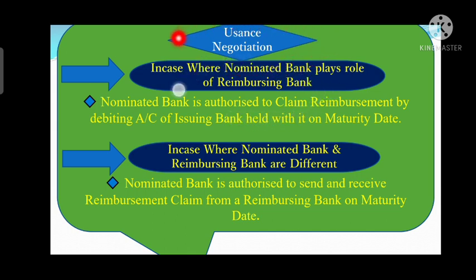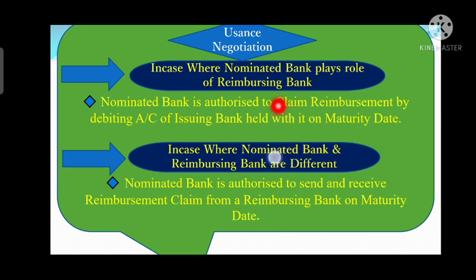In case of usance negotiation, there are two scenarios: the nominated bank and the reimbursing bank are the same, or the nominated bank and the reimbursing bank are different. We will discuss both aspects. If the nominated bank and reimbursing bank are the same and it is a usance negotiation, then the nominated bank can debit the account of the issuing bank on the maturity date, because here the nominated bank is also playing the role of reimbursing bank.